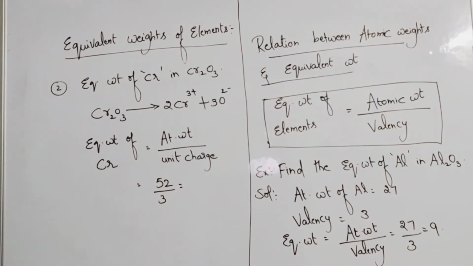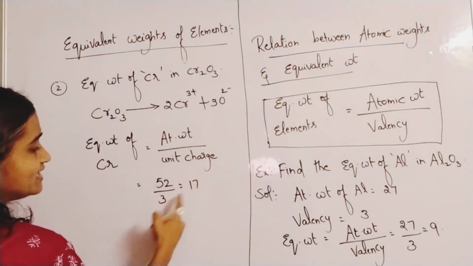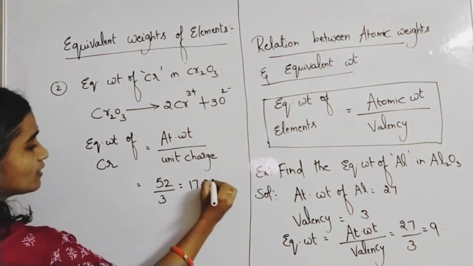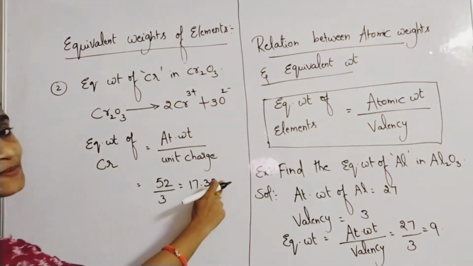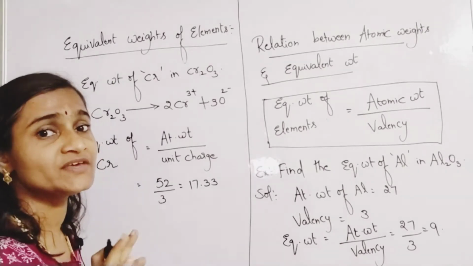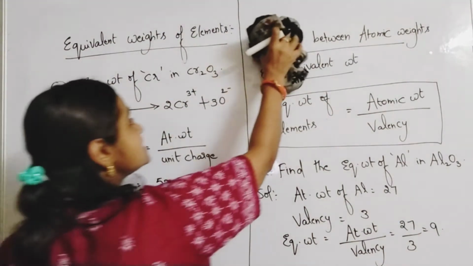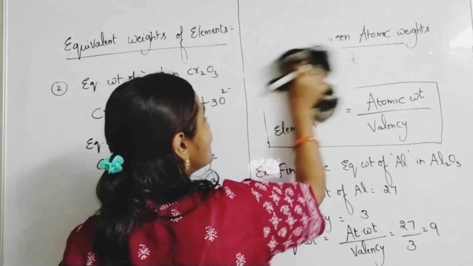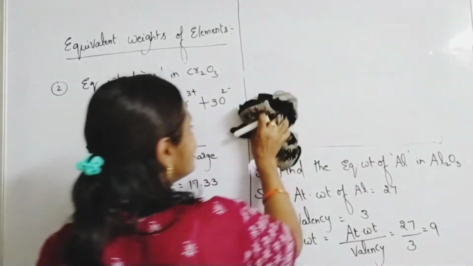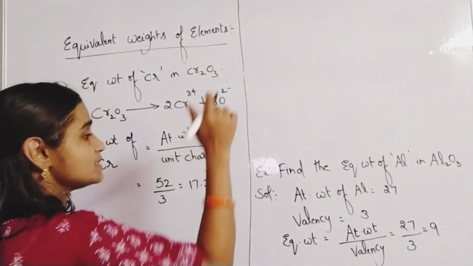This will be almost around 17. 3 17s are 51. So 17.33 you will be getting, something around. Units: you don't have any specific units because it's just a mere number. That's it. It doesn't have any specific units. Please remember that point. So this is one example. Now we will see certain examples for equivalent weights of certain elements. Equivalent weights of some elements we will see. Equivalent weights of ions also we will see some examples.